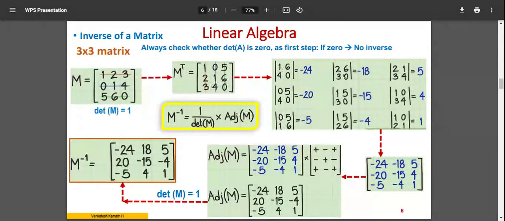So equivalently, nine cofactors I have to calculate. If you look at the values here, they are the elements which are present here. For the individual elements present, I have written the corresponding cofactor. So if you are doing the calculation using pen and paper, this is the way you can do it.